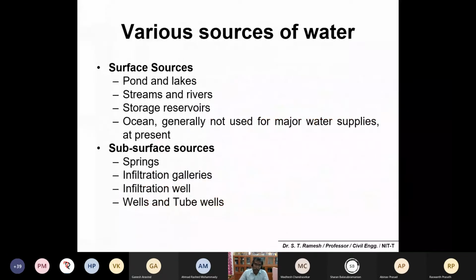So these are the various sources of water: surface water sources and subsurface water sources. You can classify surface water sources as including ponds and lakes, streams and rivers, storage reservoirs, and ocean. Ocean or seawater is normally not used extensively for major water supply systems. If there is a shortage of water you can use it, but not like the Arabian countries, which may depend wholly on seawater desalination.